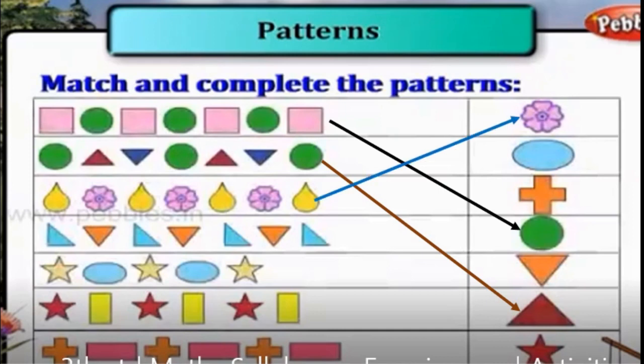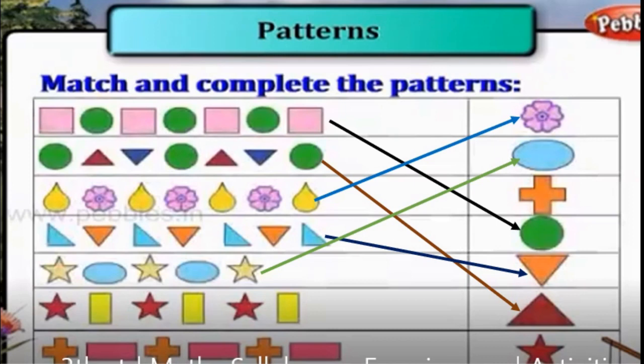A, B, A, B. Isn't it? This is A, B, A, B. Next, this is right angle, then equilateral that is inverted, again right angle. This is also A, B, A, B. So now we will get an orange colored inverted triangle. Correct? Yes, easy it is. Next, star, oval. This is also A, B, A, B. So the answer is oval, blue colored.